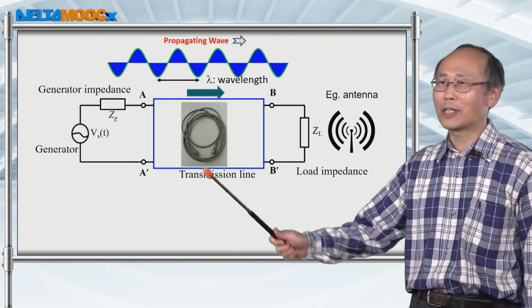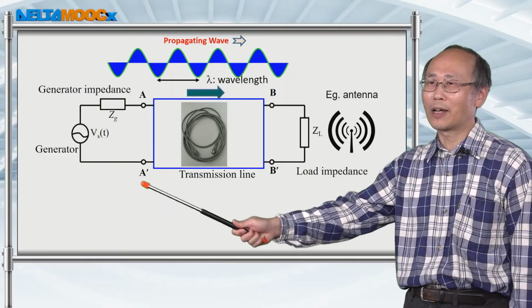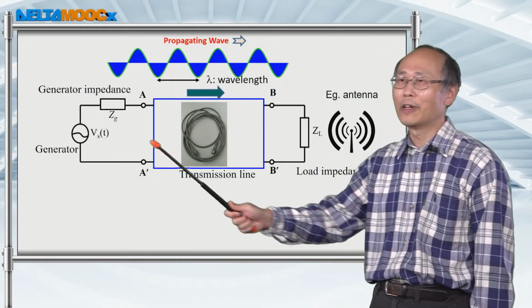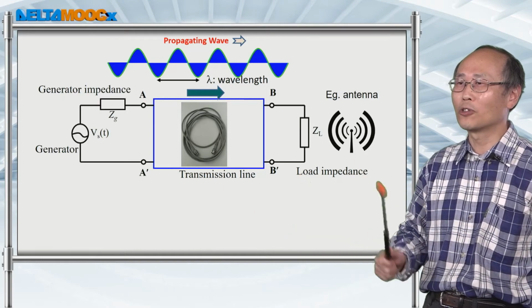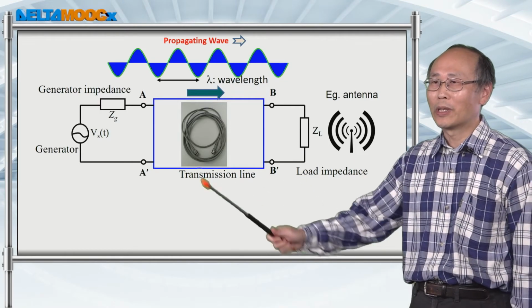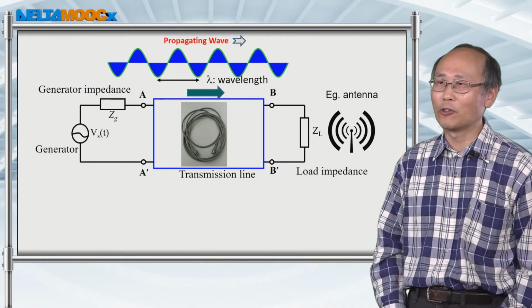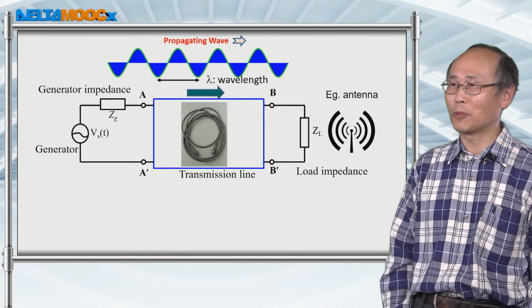So let's just examine the whole system of the transmission line, including the generator and transmission line, and also the application. When the wave is propagated to some boundary, quite often that you have reflection and transmission.